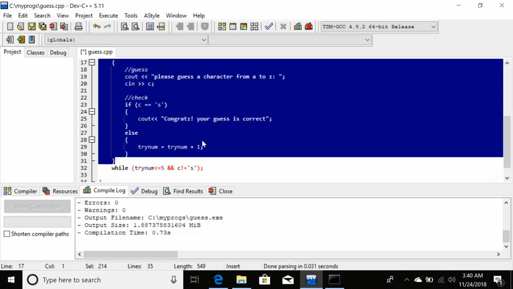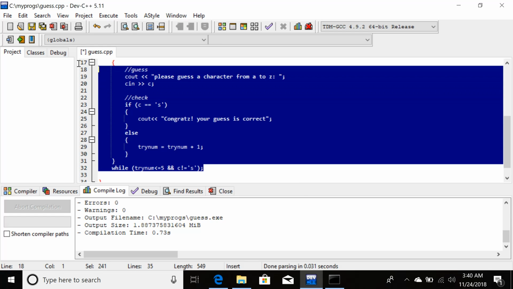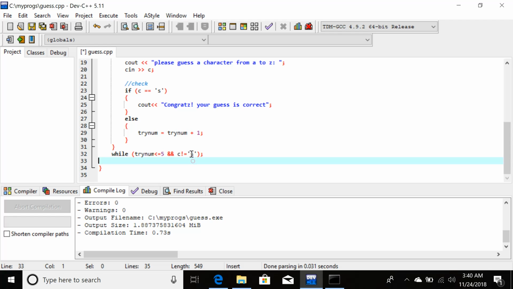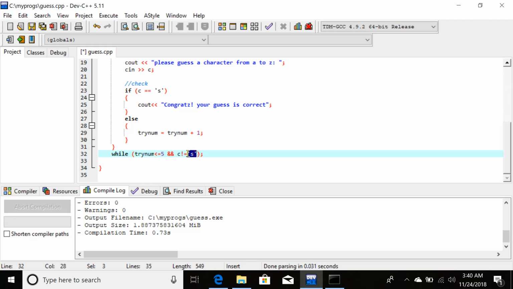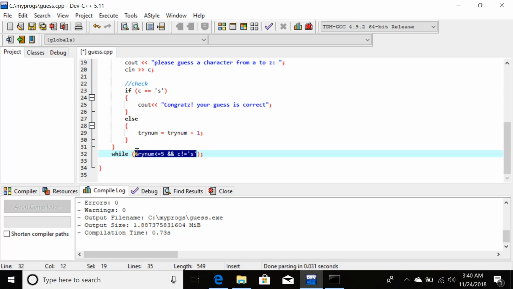If any one of the conditions is false, then the whole condition is false, and this do while construct will be ended. So if the character is guessed correctly, this is false. If this is false, the whole condition is false, which means it will get out of the whole do while construct.